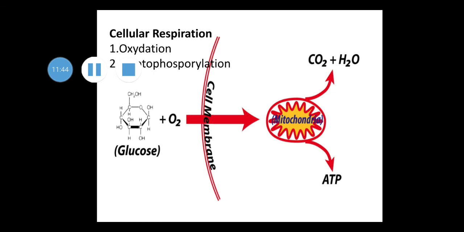And the second process, phosphorylation of ADP by addition of inorganic phosphate to form ATP, which has a high energy bond. ATP is used to carry out vital life processes, so it is called the energy currency of the cell.